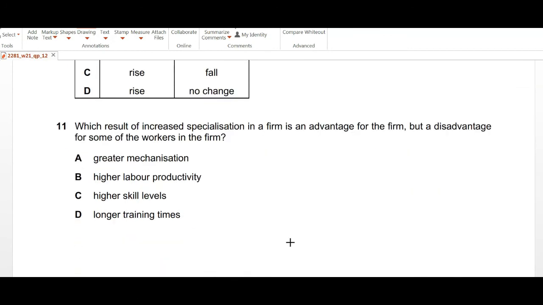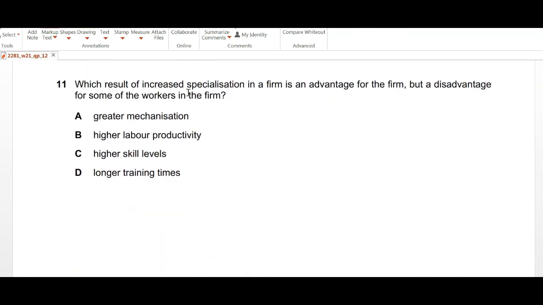Moving on to question number 11. Which result of increased specialization in a firm is an advantage to the firm but a disadvantage for some of the workers? Okay, so something that is favorable for the company but unfavorable for the workers.